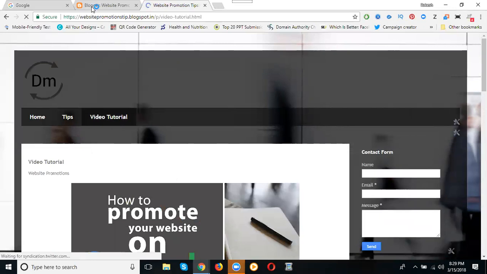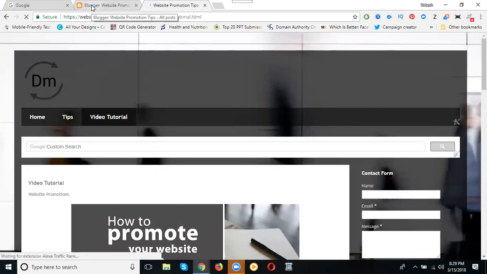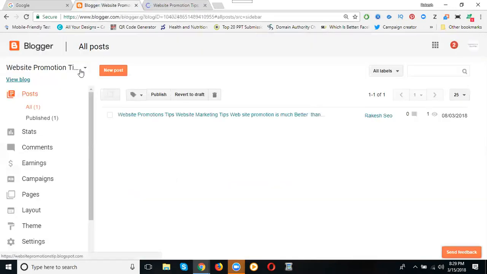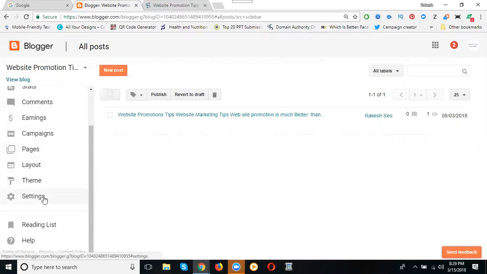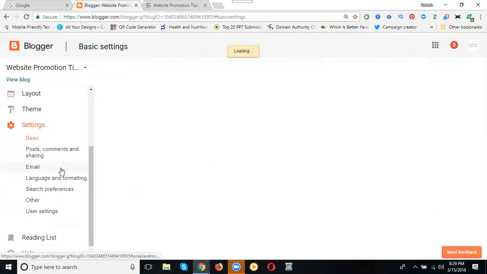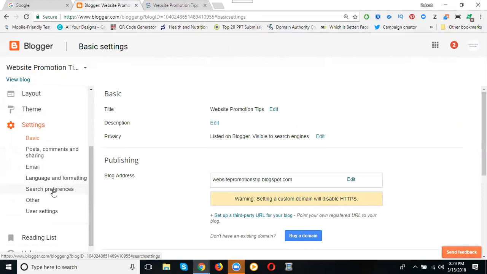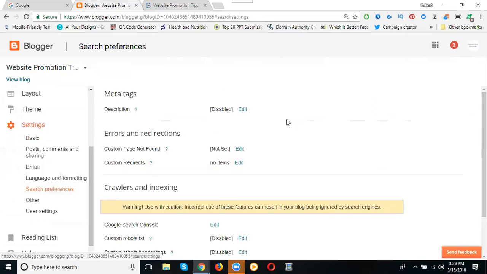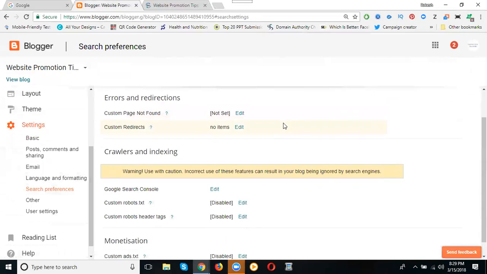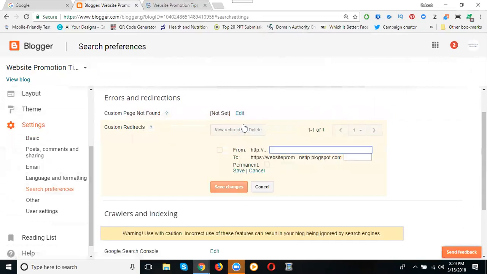Is it clear? Let me show the option here. Go to the Blogger dashboard, select your blog. The option is called Settings. Go to the Search preferences. Here is Custom redirections. What is that? Custom redirections. Click edit.